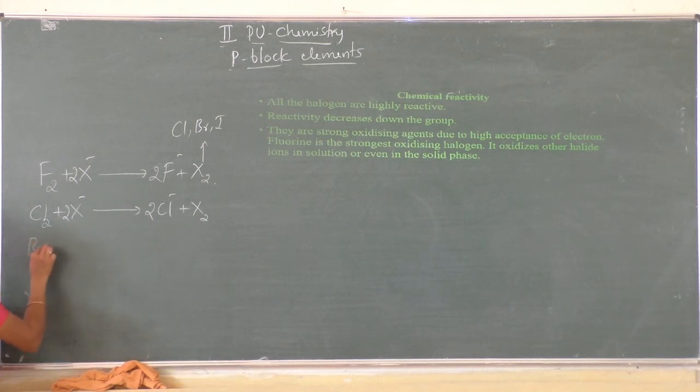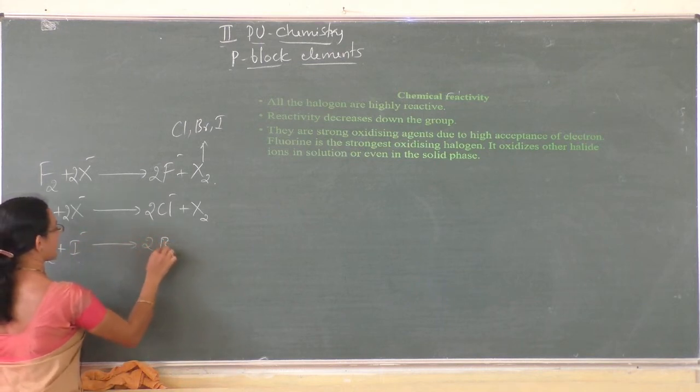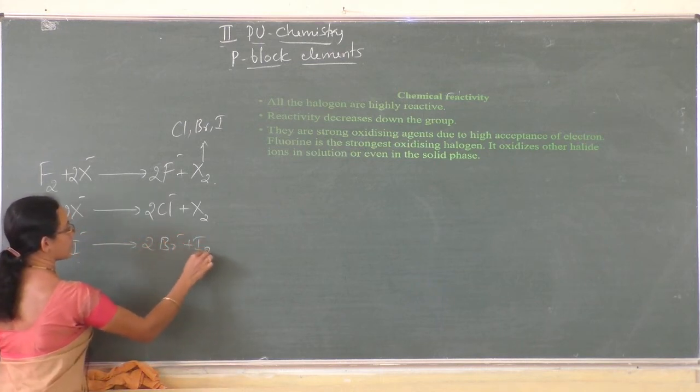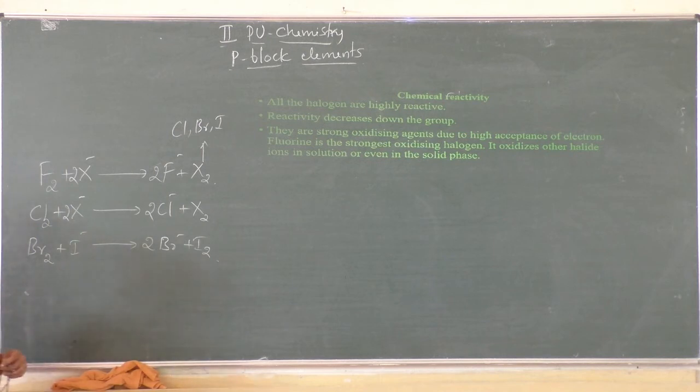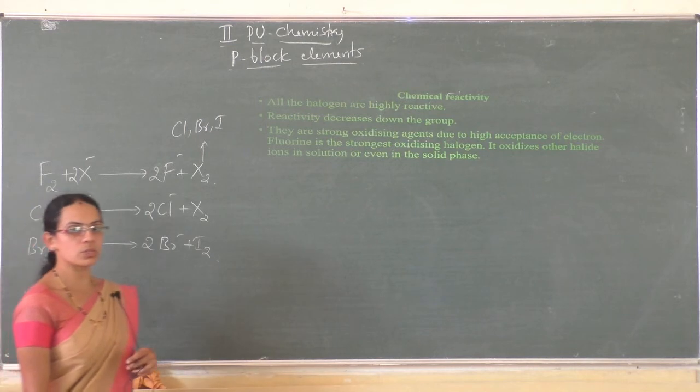Whereas bromine, Br2, oxidizes I minus, right? So these are the reactions to explain the oxidizing ability of halogens.